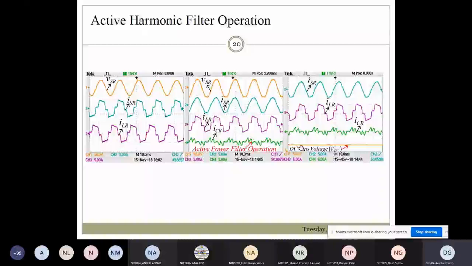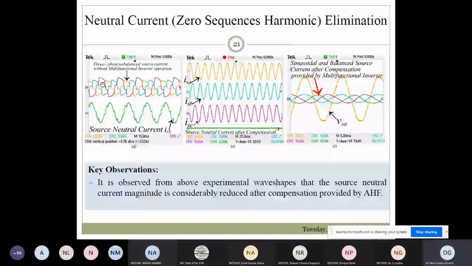Your DC link voltage is also at a significant level, around, I think since it is simulation, around 100 volts, not more than that, or 90 volts. This is the case where the load voltage, I think, is unbalanced. So here also it is unbalanced, and you can see a neutral current of significant magnitude.